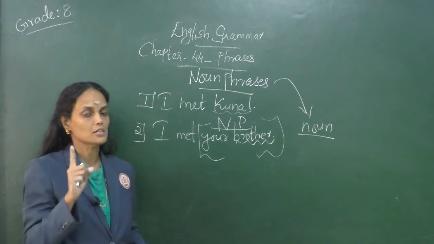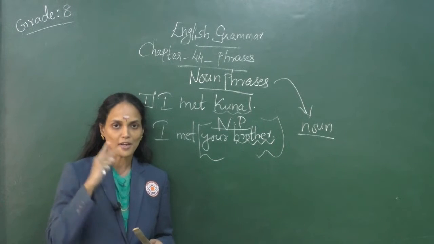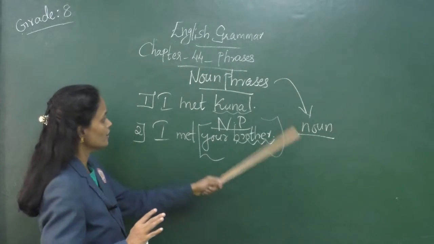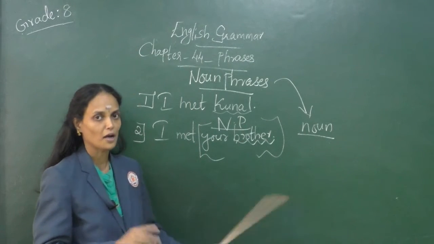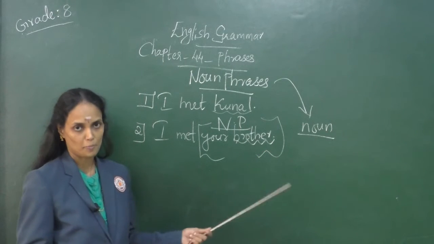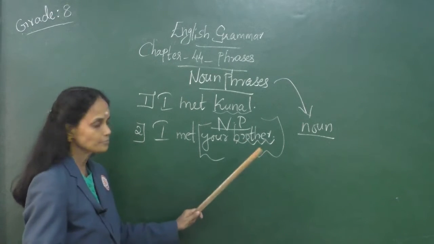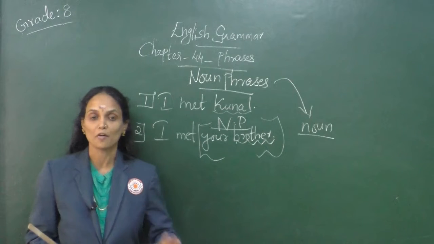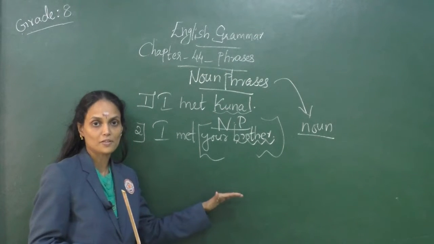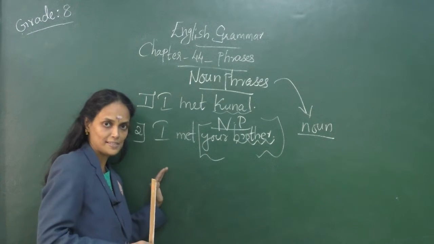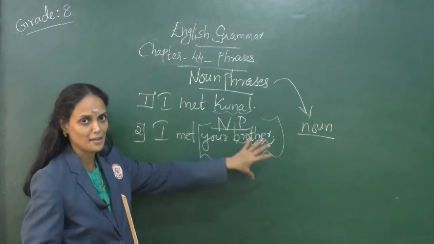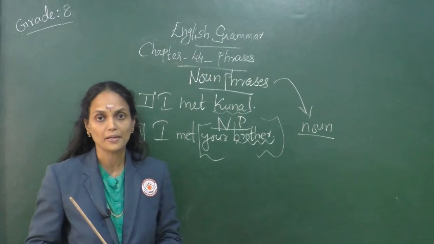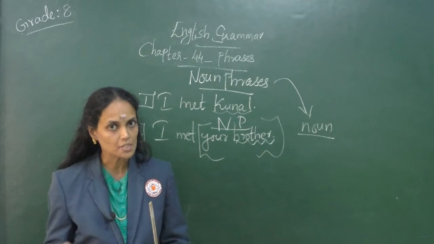This is the first tip to bear in mind while you are asked to find out the noun phrase. A noun phrase always has a noun. It can be a common noun or a collective noun or a proper noun. It can be any kind of noun. Again, let me tell you the definition of noun phrase. A noun phrase is a group of words, a phrase part of a complete sentence that functions as a noun, which consists of a noun. A noun phrase can be the subject or an object of a sentence.